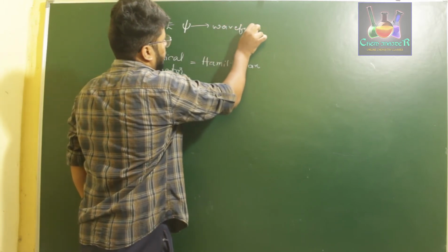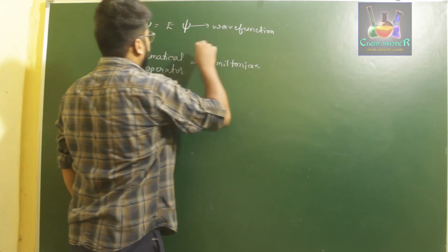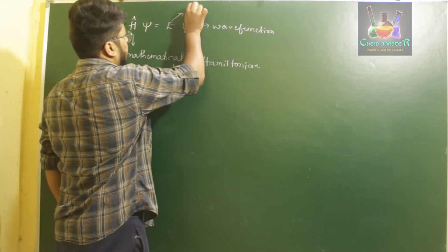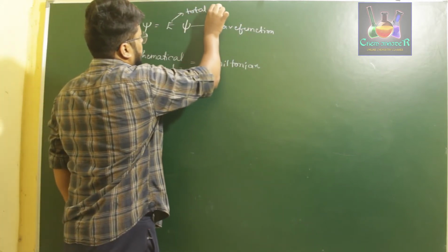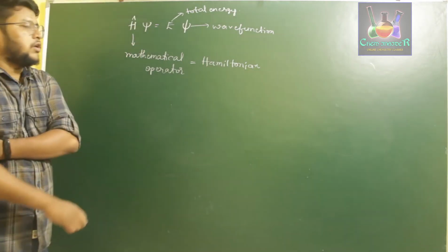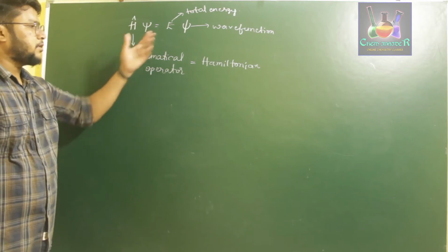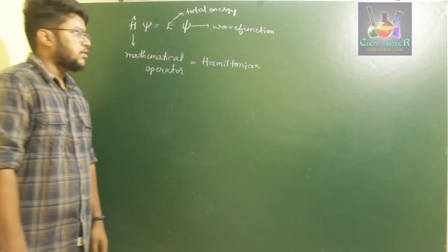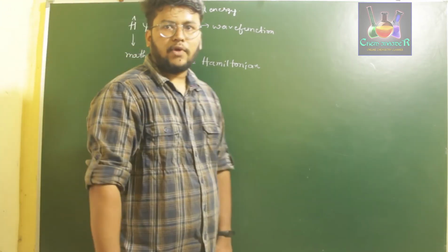We'll learn more about this wave function later. So psi is the wave function, E is the total energy. Schrödinger in the year 1933 won the Nobel Prize for explaining this particular equation. So this equation is called Schrödinger's wave equation.